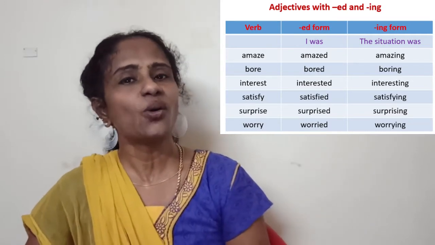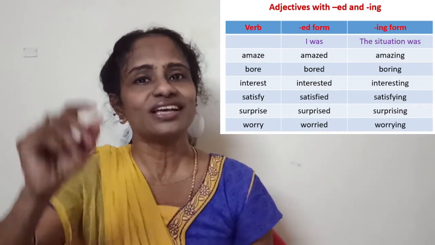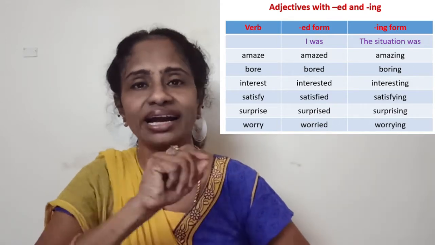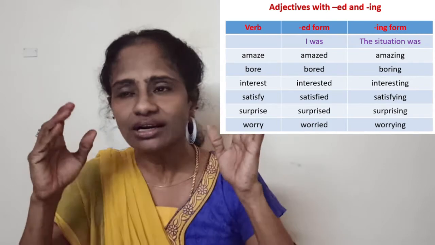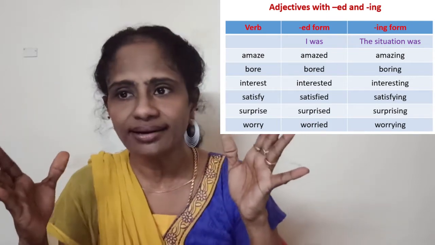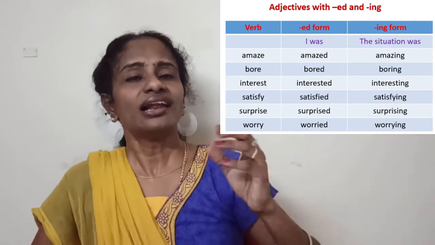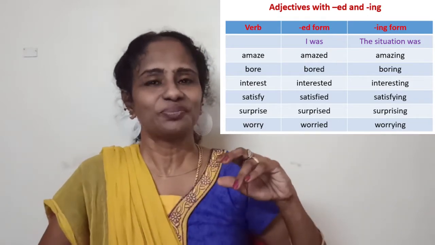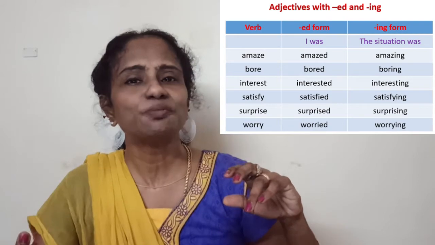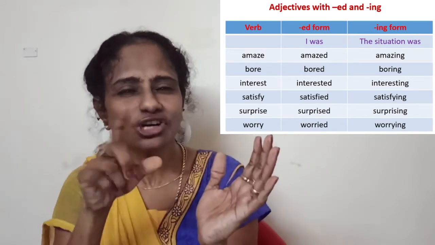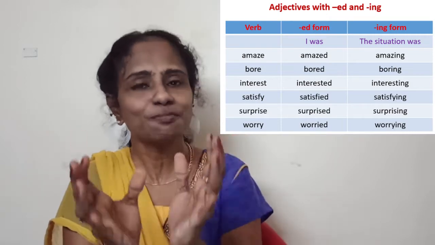So now you have ed adjectives and ing adjectives. When I give you a sentence and ask you to identify the adjective, you should not look only for good, bad, red, blue, green, orange. You can also have adjectives like amazed. Amazed expression. Expression is a noun.